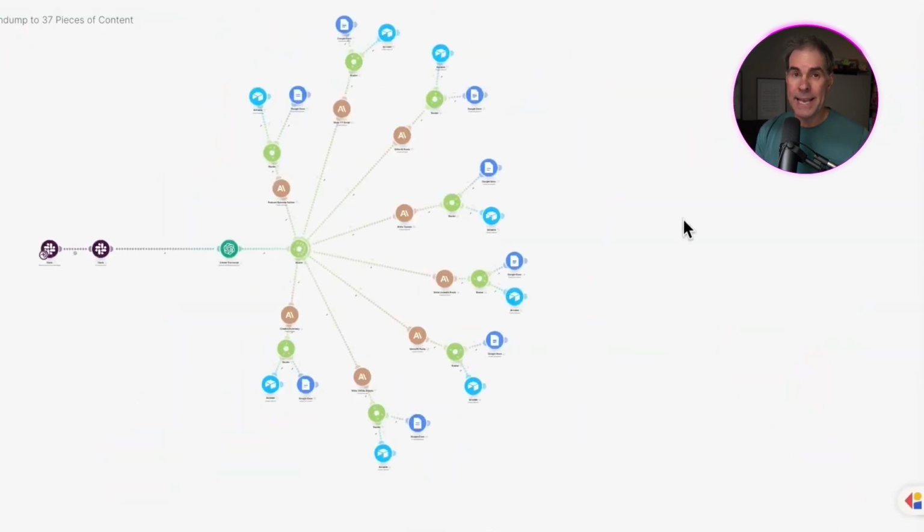So there's the AI automation that looks like a content tree here, if you will, with all the different branches creating different forms of content, all from that one piece of content, that voice memo that you created for yourself and then sent off to Slack, which triggered this entire automation.